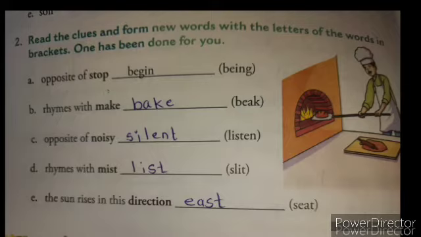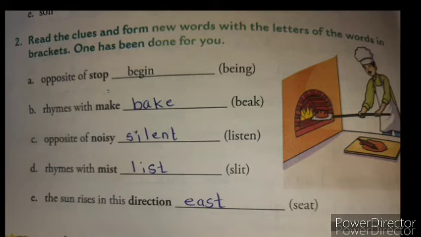Question 2, read the clues and form new words with the letters of the words in brackets. One has been done for you. Here in the bracket a clue is given, and with the help of that word in the bracket you have to form new words. Now first, opposite of stop, what will come? Begin. Now which word is given in the bracket? Being, BEING. With the help of these letters you have to form a new word, which is the answer to this question. Opposite of stop, what will come?